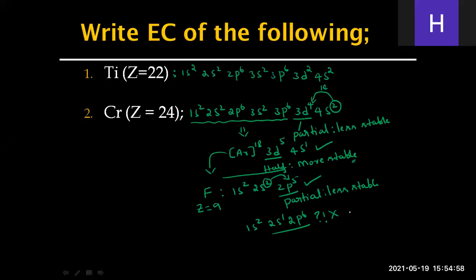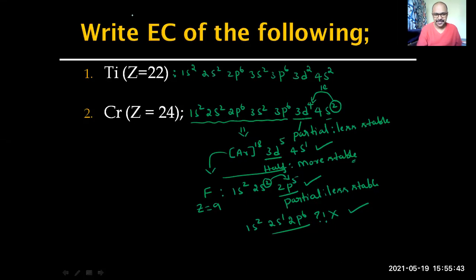Sir, but 2s2 is more stable now, sir. It cannot jump from a more stable to. No. Why do you say 2s is more stable? Because it's completely filled. Yes, sir. Even the same scenario was there with chromium, no? 4s2 was completely filled, but you people pulled off an electron there. You can do the same thing here, no? The jump is between shells, but here it's between the same shell. Within the same shell, it is easy to jump actually than between the shells.